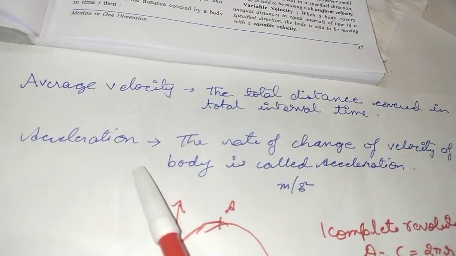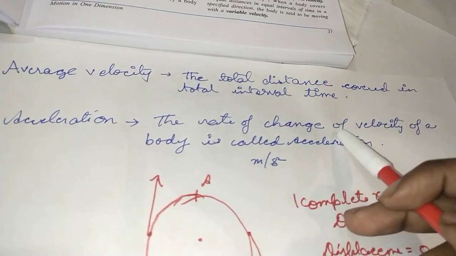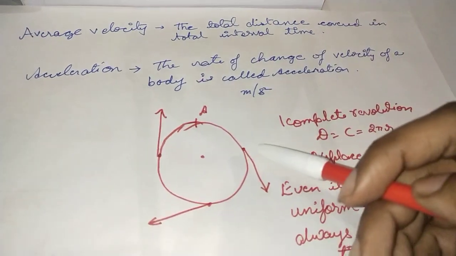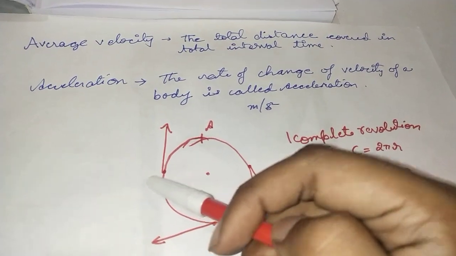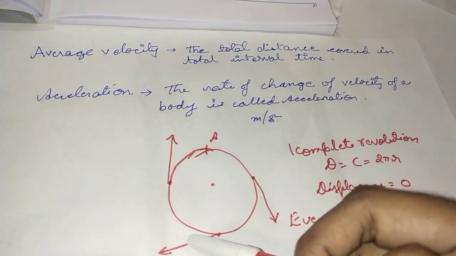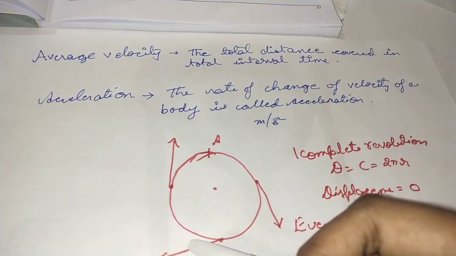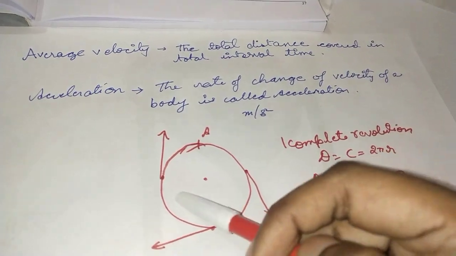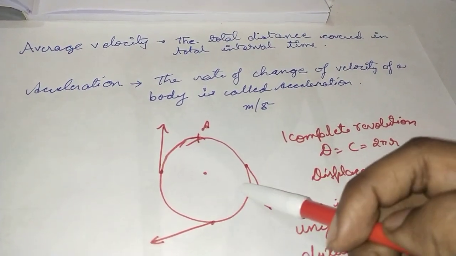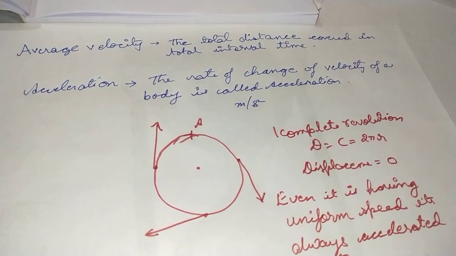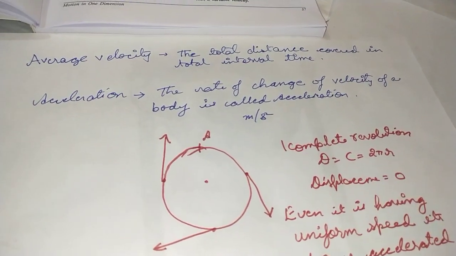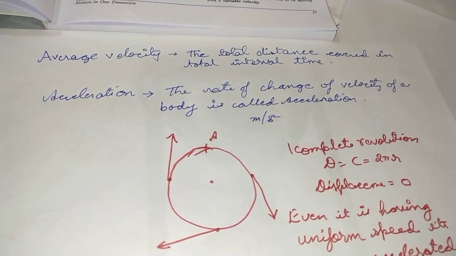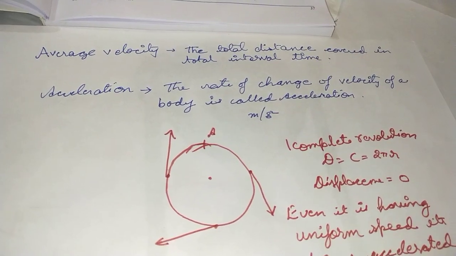And how is acceleration made up? It is made up of a change in velocity, and velocity always refers to the movement of an object in a specified direction. So if the direction is getting changed, then too it will be known as acceleration. So acceleration is based on two factors: the change in magnitude, or the change in direction. If any one of these two factors is getting changed, it is a case of acceleration. Maybe only the direction is changing, or maybe only the value is changing, it doesn't matter. If any one of them is changing, this will be referred to as acceleration.